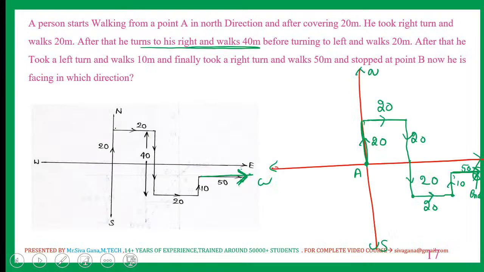For example, from the starting, in which direction is he facing now? The answer for this question, this is the region which is nothing but southeast. With reference to starting, the direction is southeast. In the end, it is west.